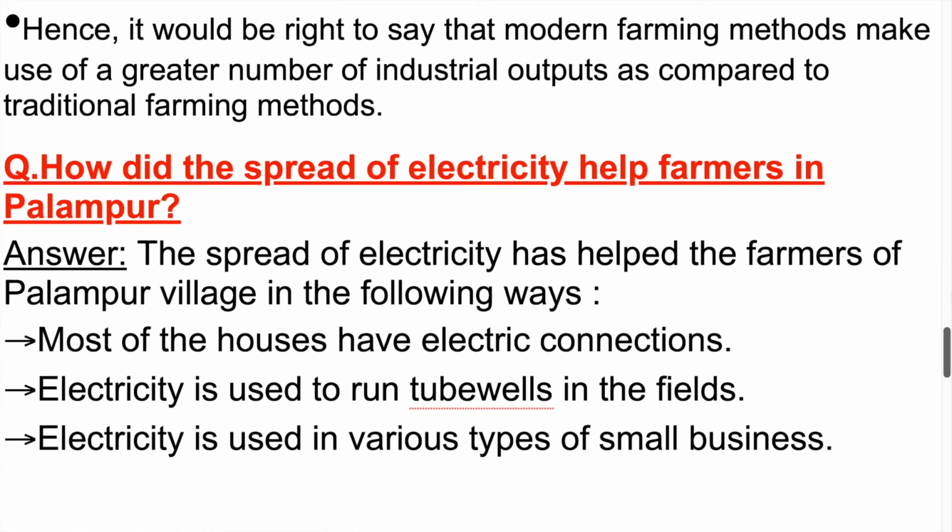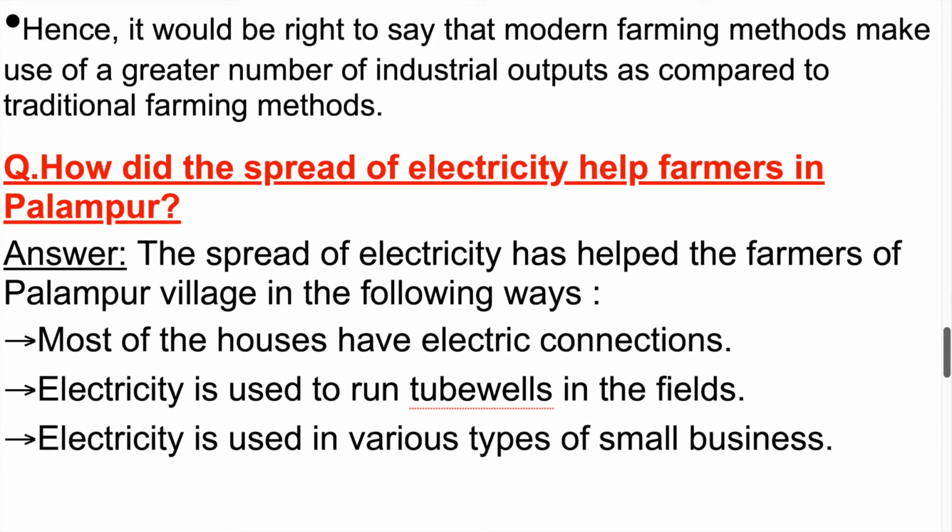Question. How did the spread of electricity help farmers in Palampur? Answer. The spread of electricity has helped the farmers of Palampur village in the following ways. Most of the houses have electric connections. Electricity is used to run tube wells in the fields. Electricity is used in various types of small business.